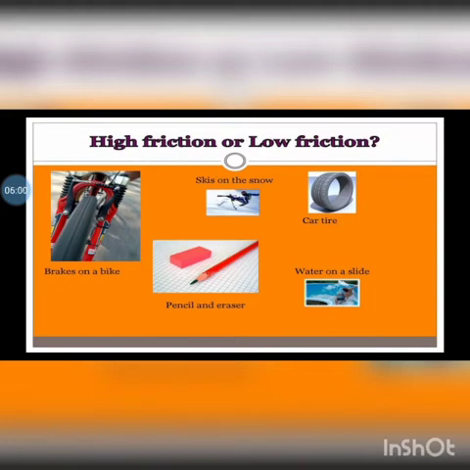If the surface is very rough, the person will not be able to ski on the snow. Water on a slide: when you sit on a water slide, the surface becomes very smooth and it is easy for you to slide down. So it makes use of low friction.